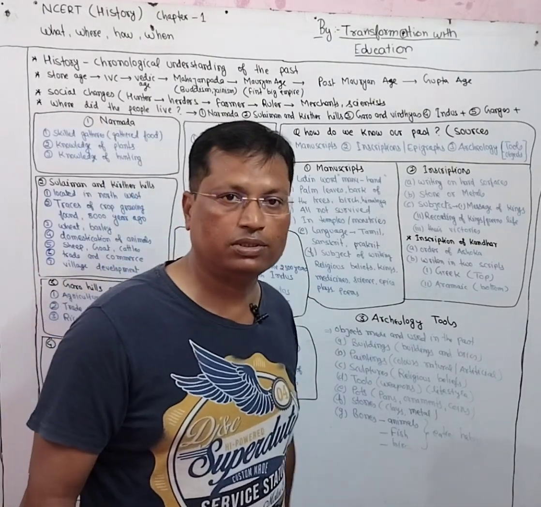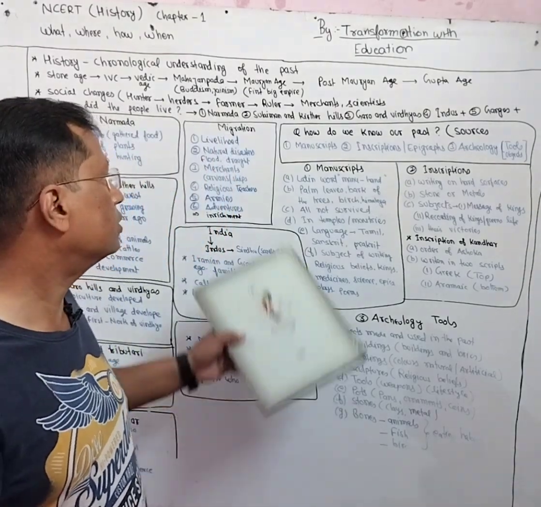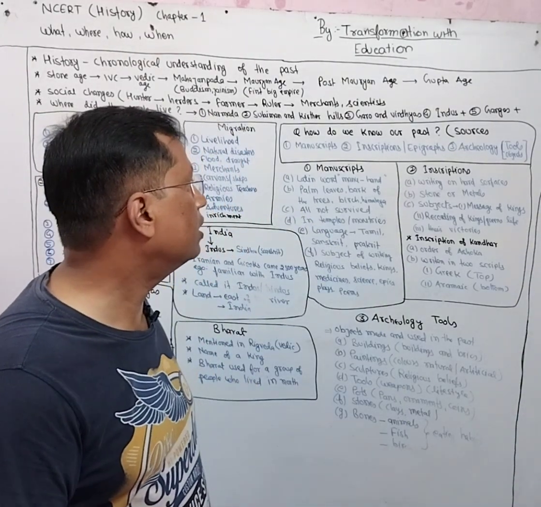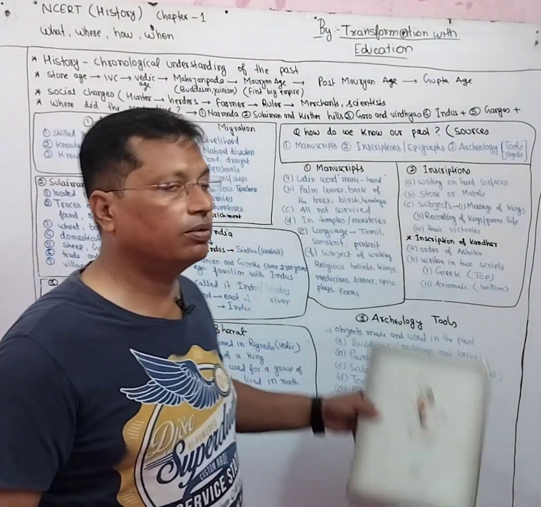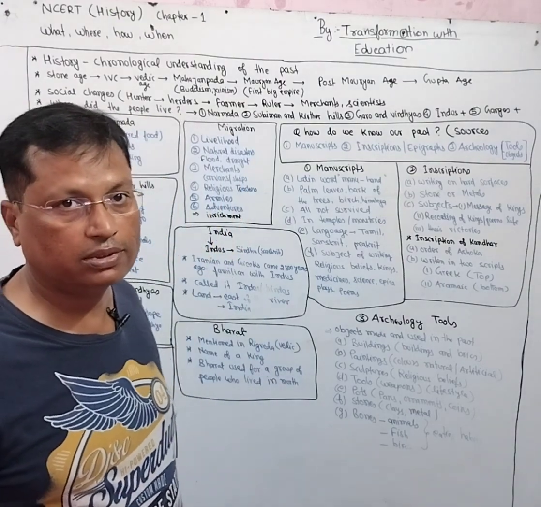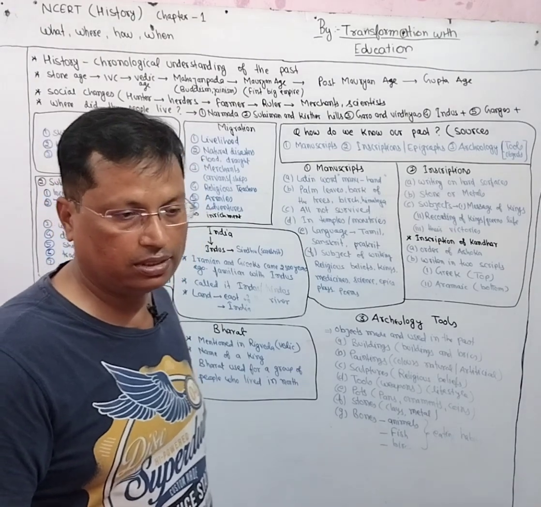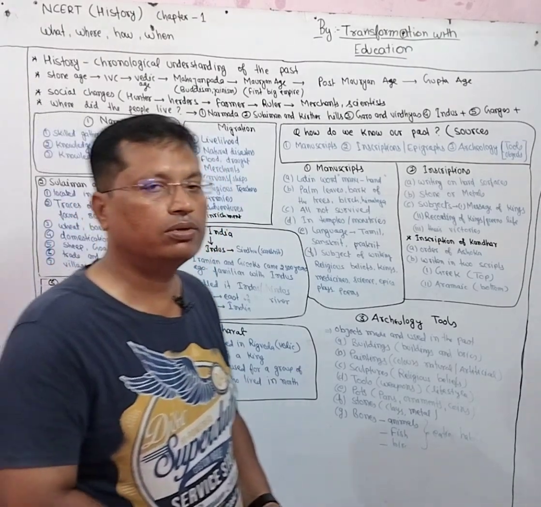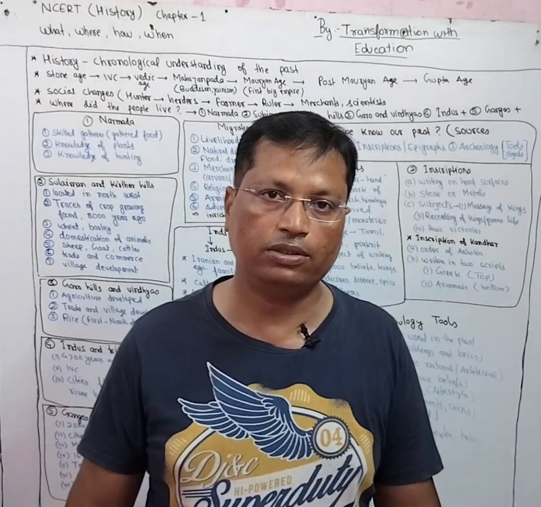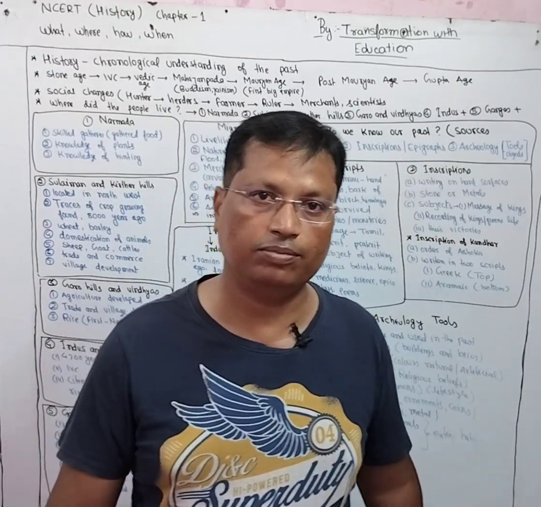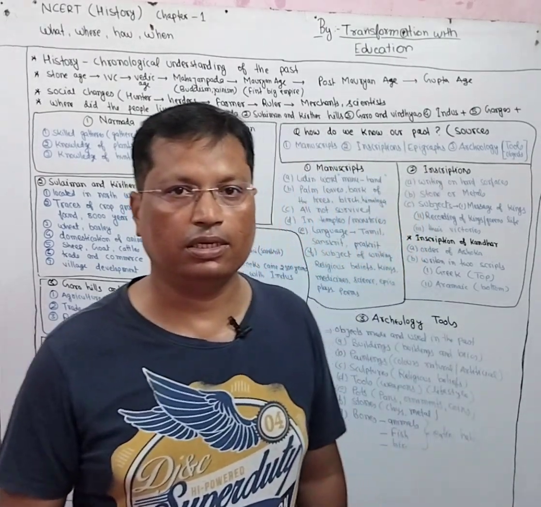Then the sources of history I have covered right now: there are 3 sources, manuscripts, inscriptions and archaeological tools. Manuscripts were written on leaves. Inscriptions were written on hard surfaces like stone, and archaeological tools I have covered in great detail. So with this I am going to end this chapter, and we will be meeting soon in chapter 2. That chapter 2 will be more interesting than this chapter. Thanks for watching.